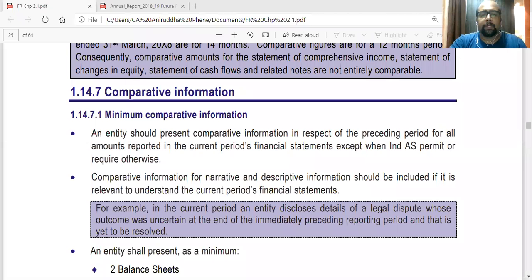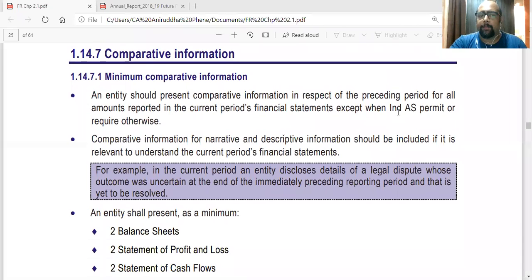Okay. Next is comparative information. We have already seen the actual comparative statements. We saw the full set of financial statements plus the comparative information. So here they have given how much comparative information has to be shown.